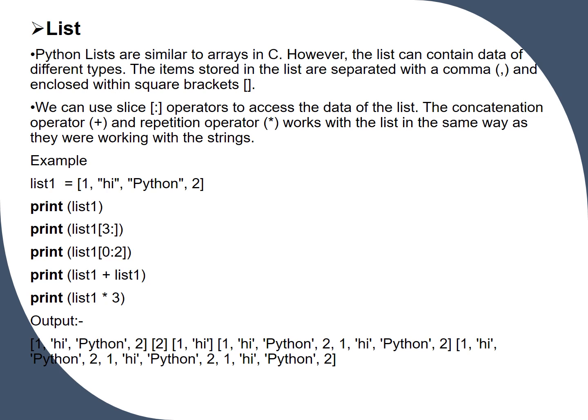For example, here we have a list which contains the values 1, hi, Python and 2. First we are printing the list, so we get the output. Second we have written list[3 colon], so we get the fourth value, which is 2. Next we are printing list[0 colon 2], so we are getting the first two values. For the next one we are using the concatenation operator plus, so we are getting the output twice. Next is the repetition operator. Since we have given list asterisk 3, we have got the output printed thrice.